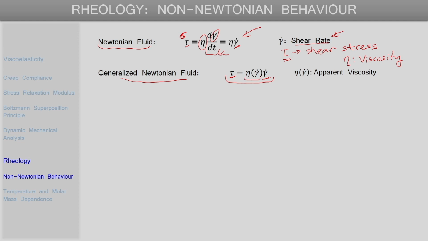The mathematical form of the relation between shear stress and shear rate is identical to Newton's law of viscosity. This viscosity, which is a function of shear rate, is referred to as the apparent viscosity, and this kind of model can capture the behavior of many non-Newtonian fluids.